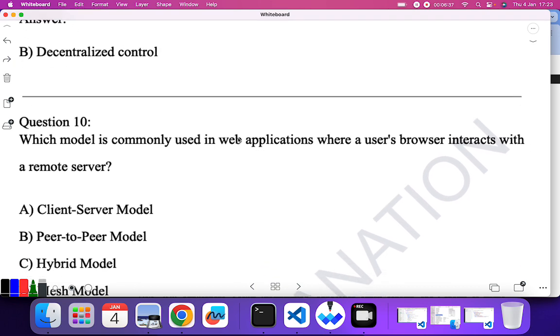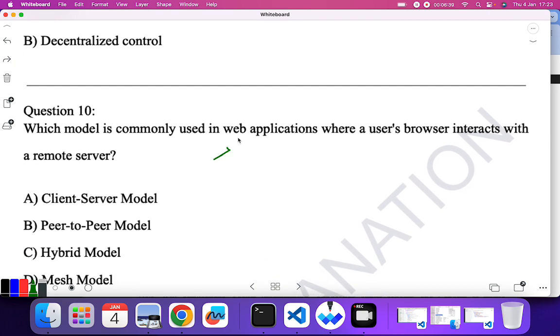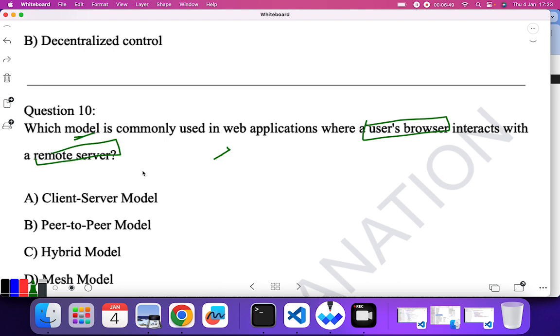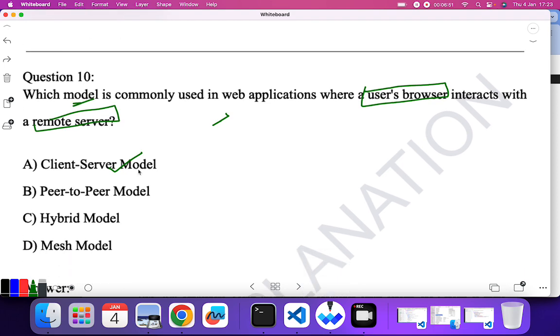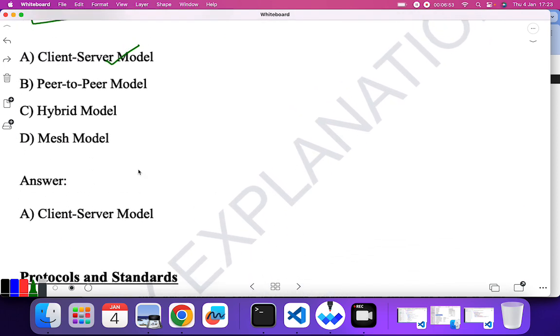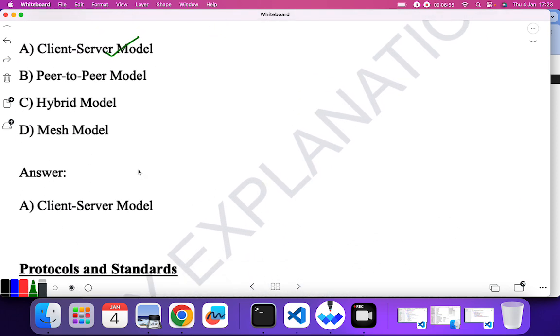Which model is commonly used in a web application where the user browser interacts with the remote server? Okay, so the user browser is a client and the remote server is a server. So which model? Can you name it? Yes, it is the client and server model. That's all for the first topic under 5.1, the networking model. If you have any question related to this model, please comment in the comment box.